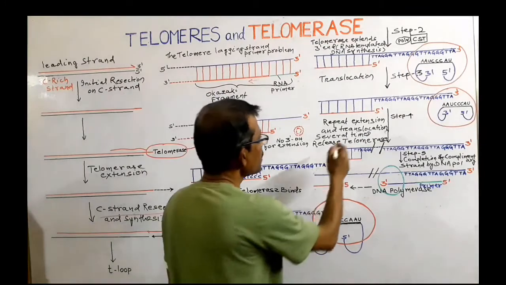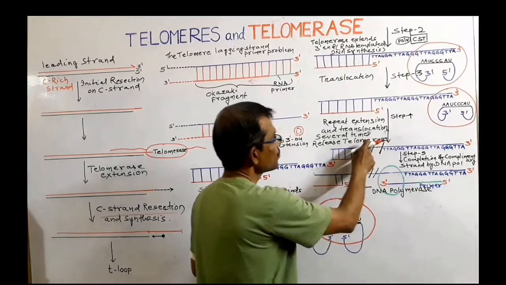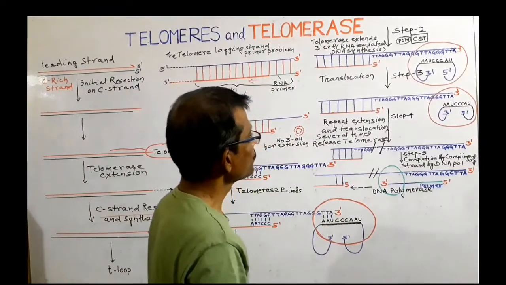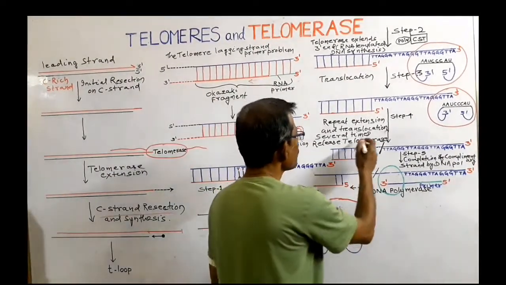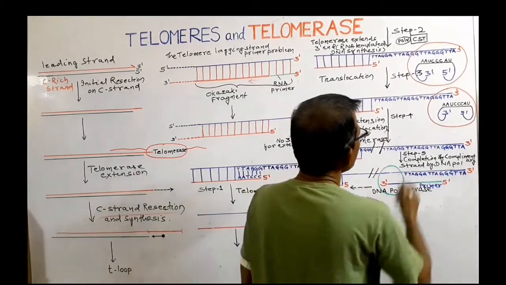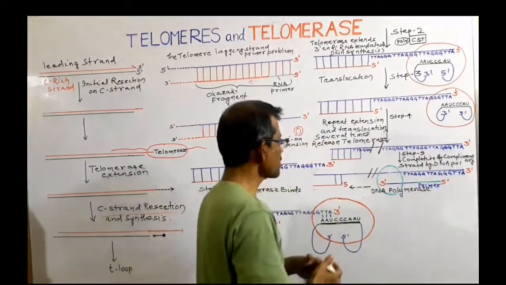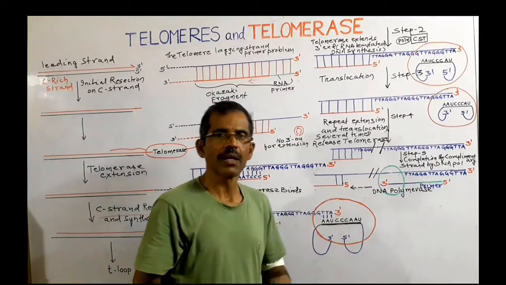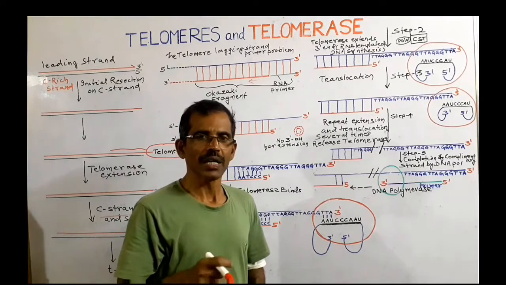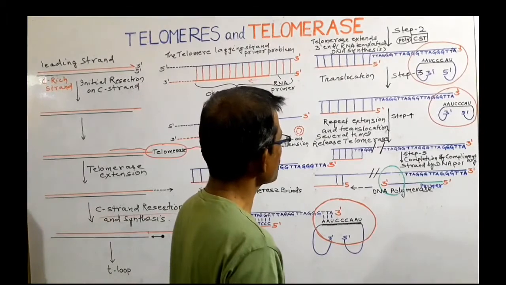So through repeated extension and translocation, the reverse transcriptase can extend the 3' end in an iterative manner. This activity of the enzyme telomerase helps in the creation of the guanine-rich 3' overhang. So, there is extension and translocation several times with the help of the enzyme telomerase in order to extend the 3' end of the guanine-rich parental strand.